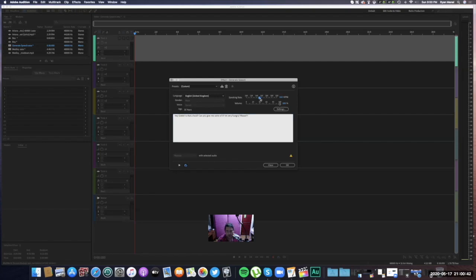So here you can change the speed if you want it fast, if you want it slow. If you go to the right, it means it will be fast. If to the left, it will be slow. Speaking rate, and the volume is at 200. And then let's play it.